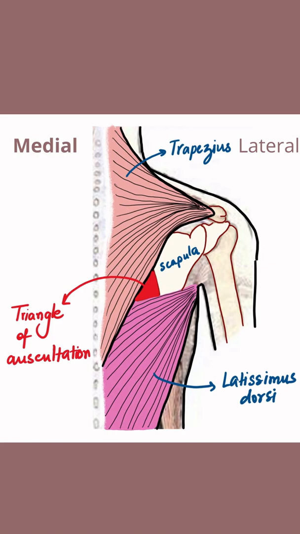As you can see here, the lateral border of the trapezius, the medial border of scapula, and the latissimus dorsi are the boundaries of the triangle of auscultation.